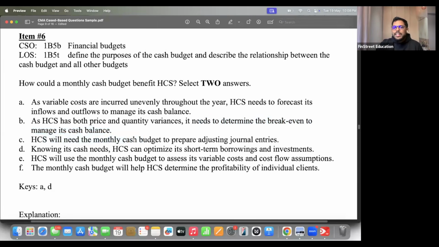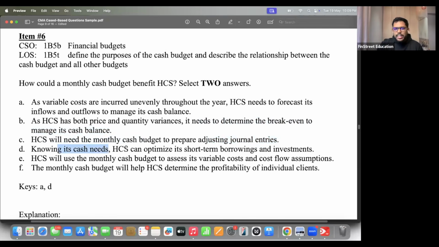HCS will need monthly cash budget to prepare adjusting journal entries. Again, we don't adjust journal entries based on cash budget. We have certain policies. If some bad debt has happened, and other things. It goes as per accounting rules, not as per budgeting rules. Accounting rules are different, budgeting different.